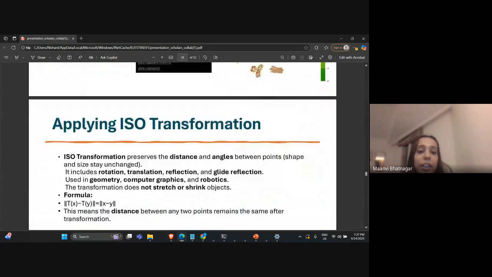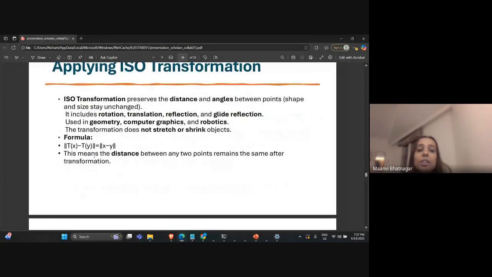Moving ahead, next we have used ISO transformation also. It has been used to preserve the actual nature of the data. It preserves the distances and angles between the various points, and it helps in keeping the data in its original form.